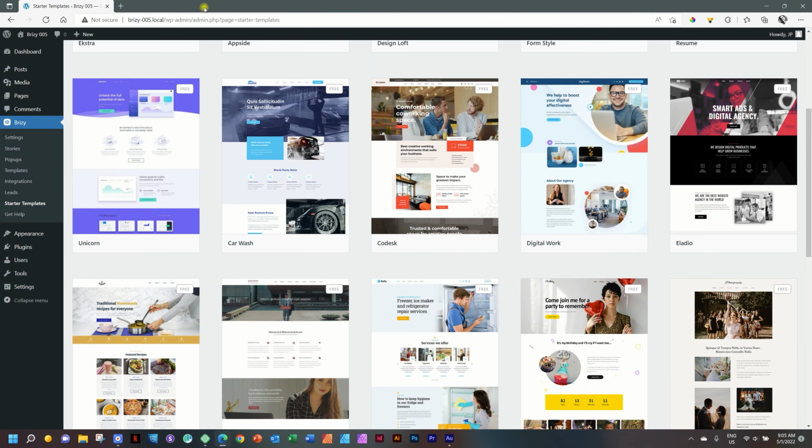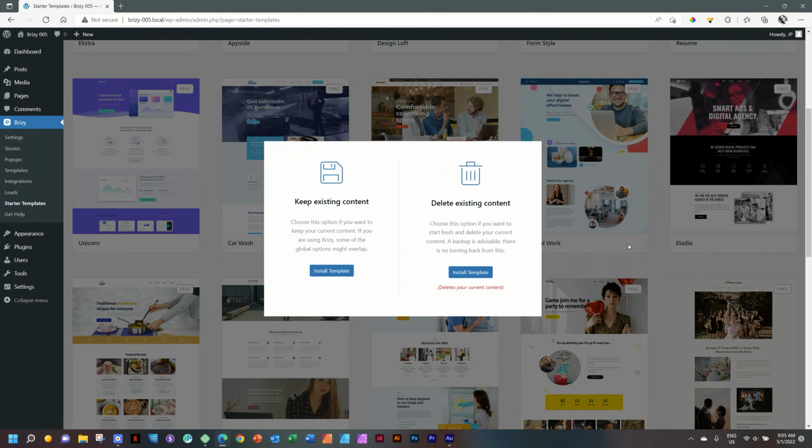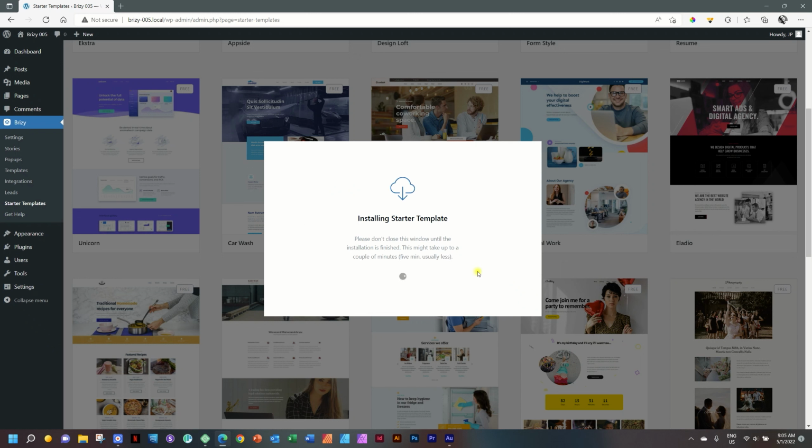If you like what you see, you simply click here on install and it's going to ask you whether you want to install it above your existing content or do you want a clean install. My recommendation is always go for this one just in case. And that's going to be as simple as install template. It's going to think a little bit, and depending on your network connection and how much Brizy is in the mood that day, it can take up to 5 minutes, usually less. And I can attest to the fact that it's usually less.